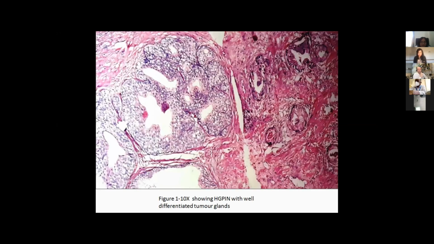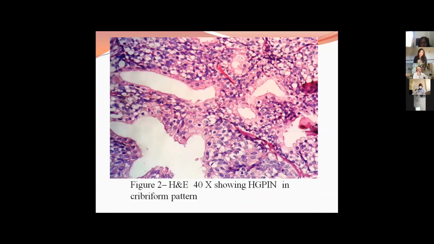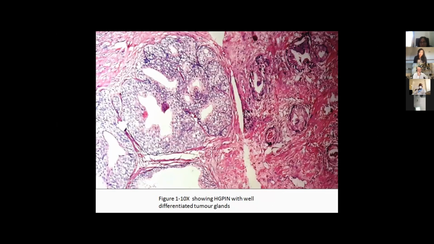So this is the slide I'm showing you. Here, at 10x power, there is a well-differentiated tumor gland on the right side. And on the left side, you see the high-grade PIN. You see crowded, overlapping nuclei, and also basophilic, amorphous cytoplasm. And the nucleus has a loss of polarity. The key feature in this high-grade PIN is the presence of nucleoli. And there is focal disruption of the basal cells also in the high-grade PIN, but it is intact in the low-grade PIN.